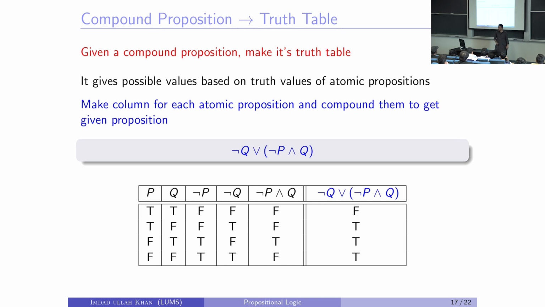So this will be false, false, true, false, true, true, false. And now I will take this not P or Q and OR it with this not Q, right? What will I get? Somebody please dictate to me the whole column.